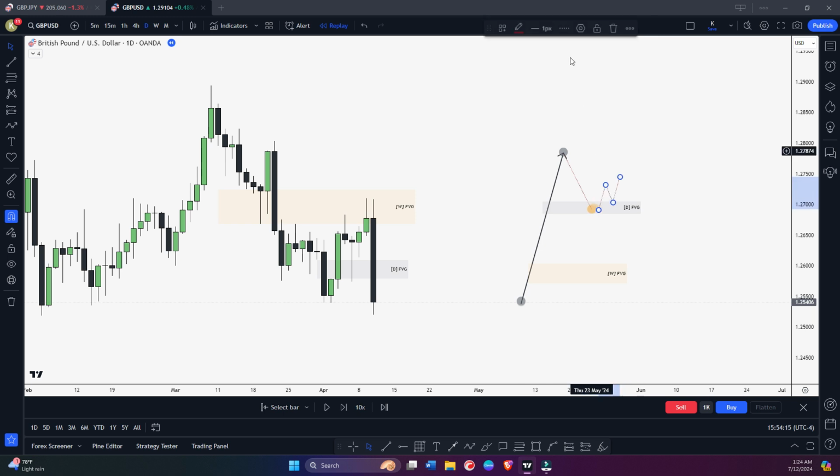But if we don't get a reaction from this fair value gap on H1, H4, then there's a high possibility that we're going to reach toward this weekly fair value gap. I hope you guys get what I am trying to say.